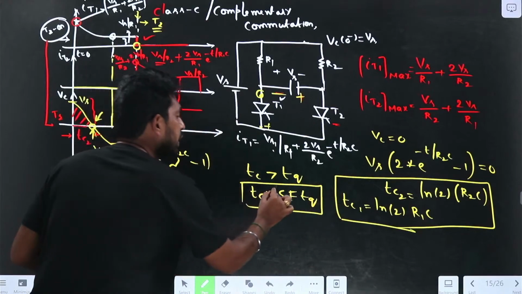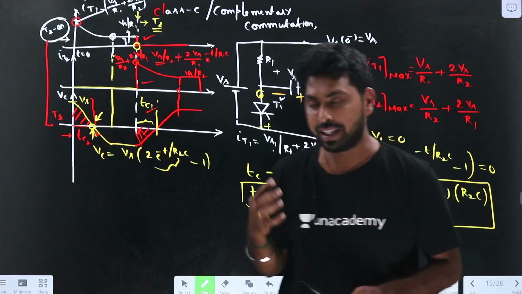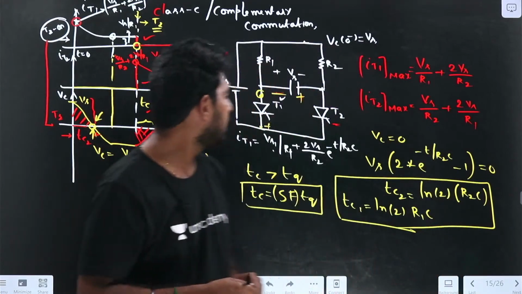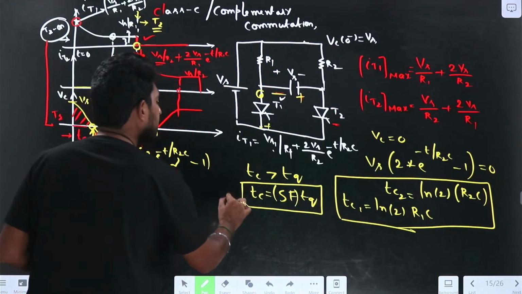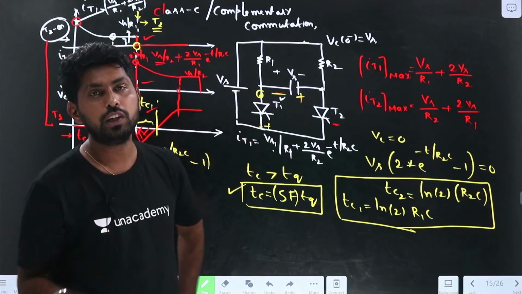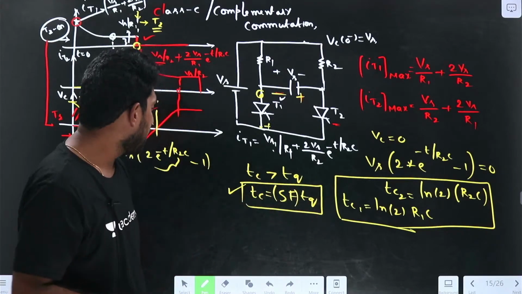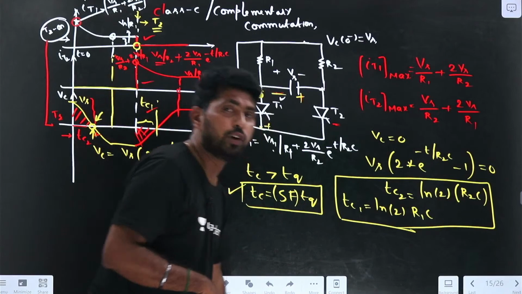We take the safety factor as a constant, so that TC is always greater than TQ. If the safety factor is not given in the problem, we need to assume the safety factor equals 1, that is TC equals TQ. So this is about the class C commutation.